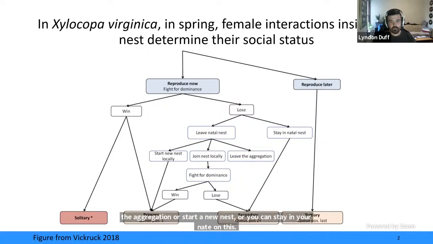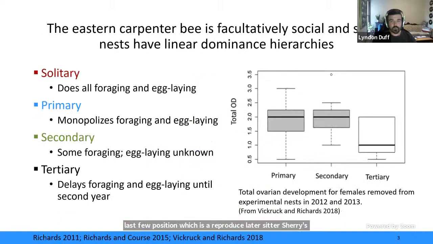And most of those end up as a secondary individual, and that's reproductive queue positions 2 onward until the last queue position, which is the reproduce laters, the tertiaries. So the Eastern carpenter bee is facultatively social, and social nests have linear dominance hierarchies, which I just explained briefly. Solitary individuals do all the foraging and egg laying in their nests. Primaries monopolize foraging and egg laying in social nests, and secondaries do some foraging, and egg laying is relatively unknown. And tertiaries delay foraging and egg laying until the 2nd year.